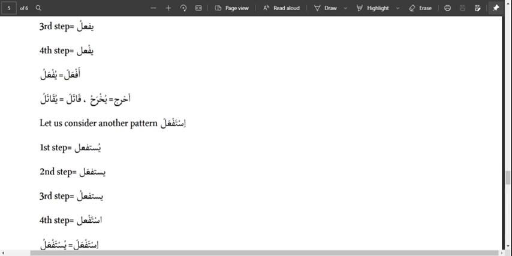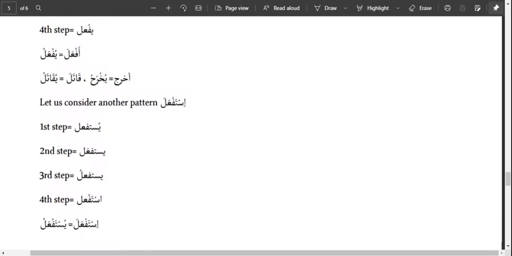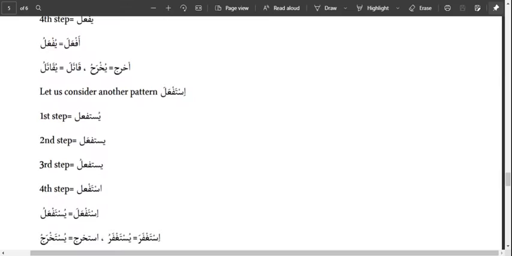The harful mudara of four-lettered verbs is already taking dhamma. So the only thing we change, summarily, is the second to the last letter that takes kasra before, to now take fatha for passive verbs.